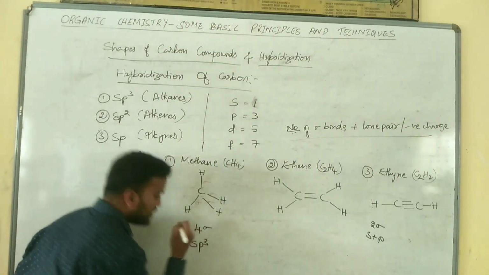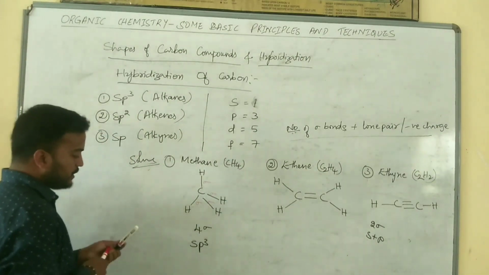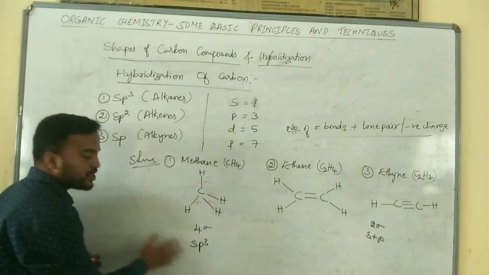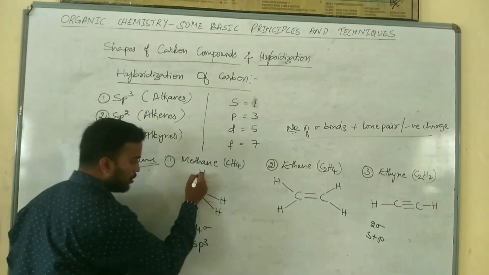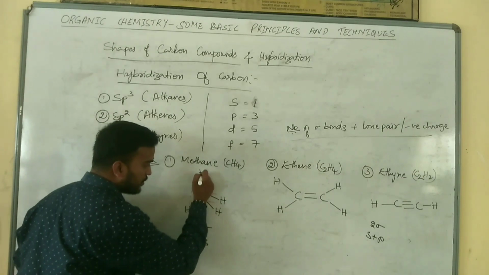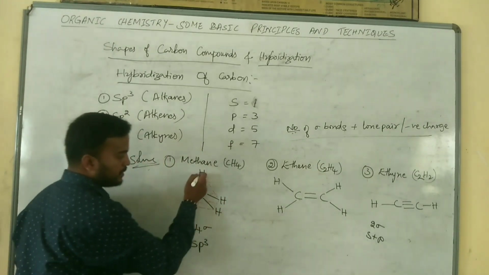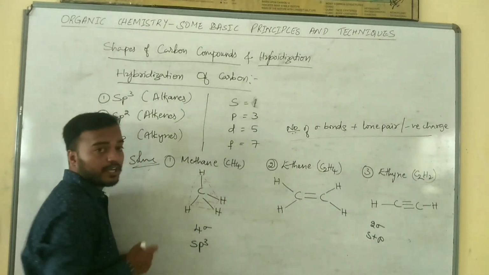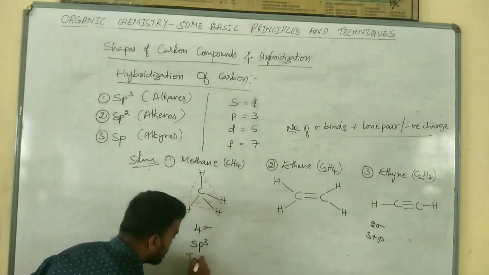So the hybridization is sp3. Next, what is the shape or structure of methane? I will connect all the bonds. It looks tetrahedral.